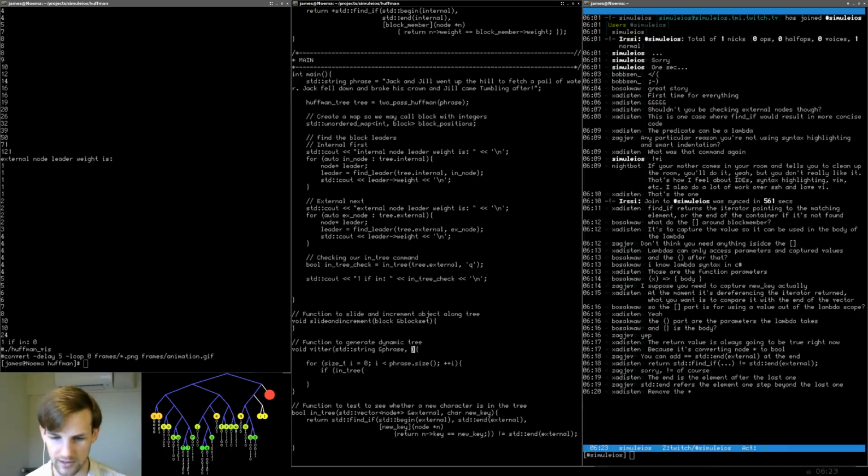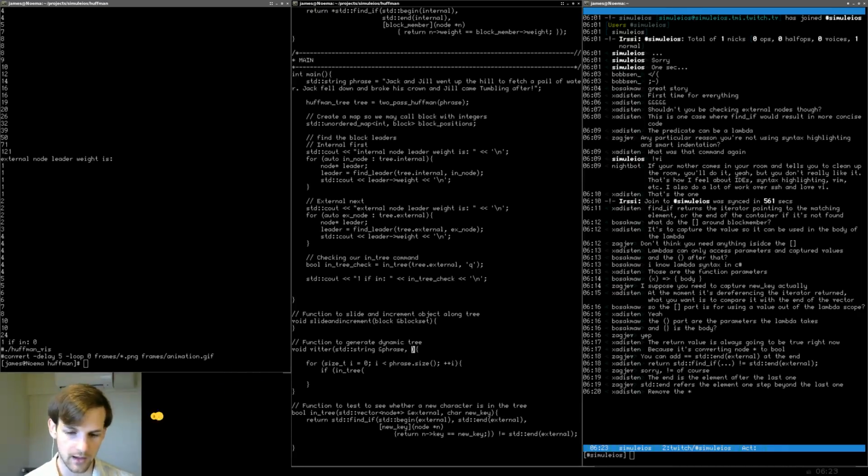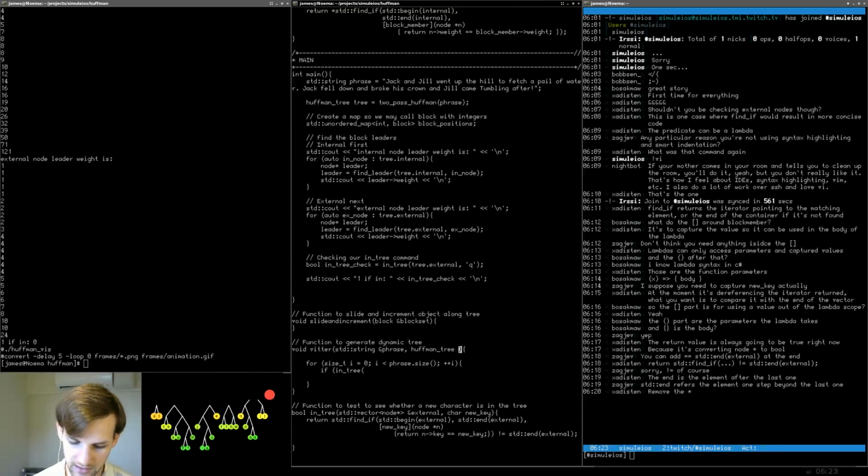Yeah, I think that should be okay. So we're going to read in our Huffman tree. So we're going to say Huffman tree, and I guess we'll just call it tree. Why not? We'll just call it tree for now. And let's add an ampersand in there because Addison will get angry otherwise.